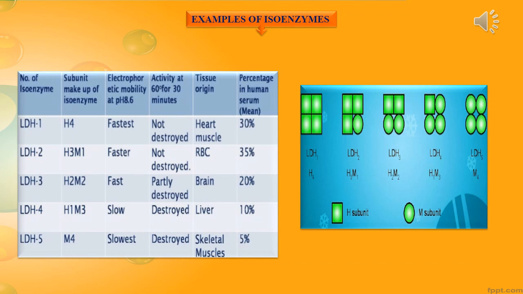And this slide represents different isoenzymes of LDH, lactate dehydrogenase, and their subunits. Their electrophoretic mobility will vary between different isoenzymes, along with their amino acid sequence. And in what tissue it is located, heart or muscle or brain, is given, and how much percentage. The subunits are mentioned here. H represents heart and M represents muscle.